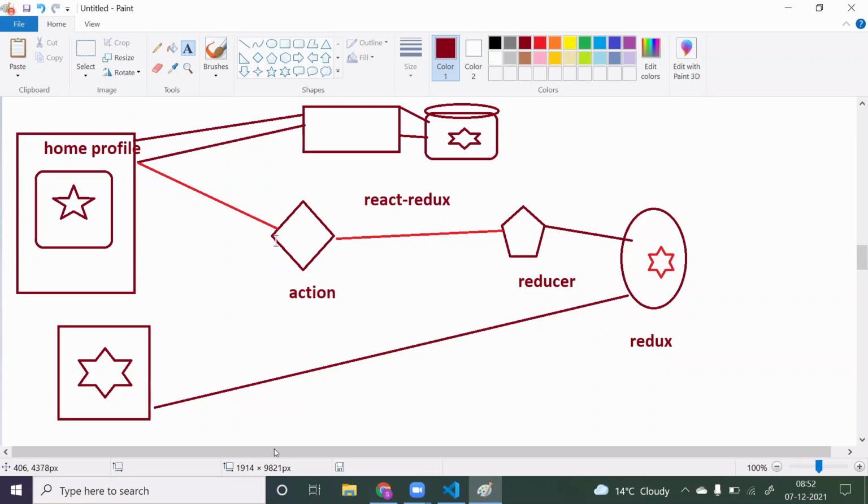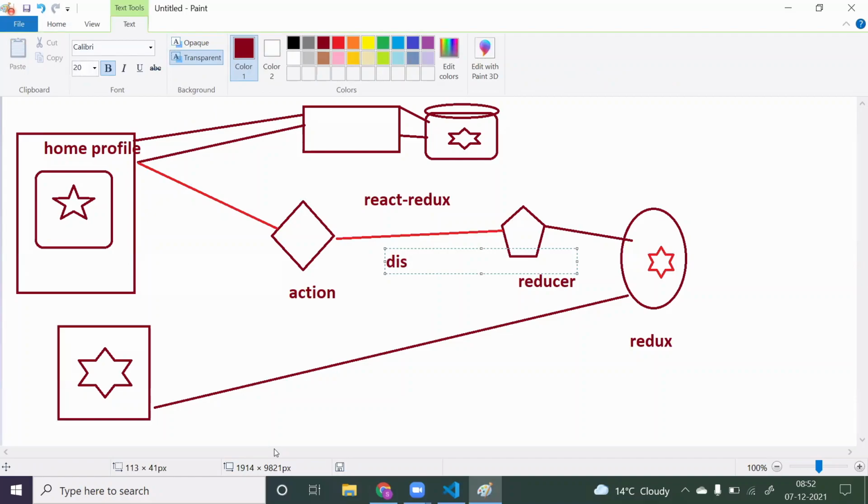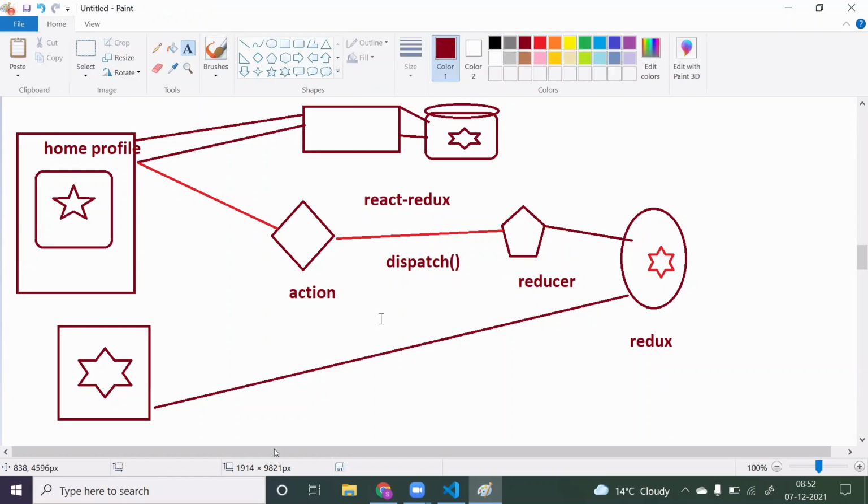So this is the pattern they have used to store the data in your Redux. The people who implemented Redux, they have used this pattern. So we have to just remember this pattern. So, Sagar, dispatch is a part of React Redux. Yeah, it's a part of Redux. Dispatch is used to just share the data from action to reducer. This is only while storing, but while fetching we can fetch directly.